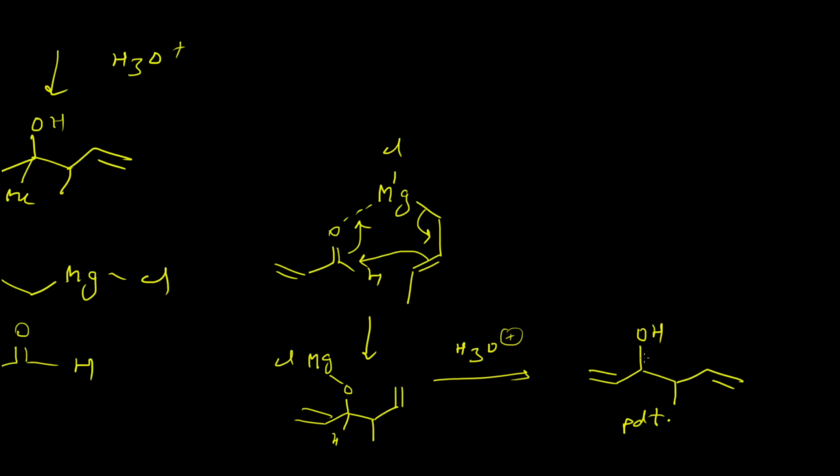So we have to keep this in mind when we solve any questions which involve the reaction of allylic Grignard reagents with a given aldehyde or ketone. Always remember that allylic Grignard reagents react via this type of 6-member transition state, and thereby they always give the abnormal product.